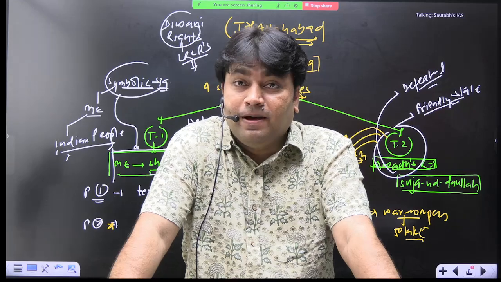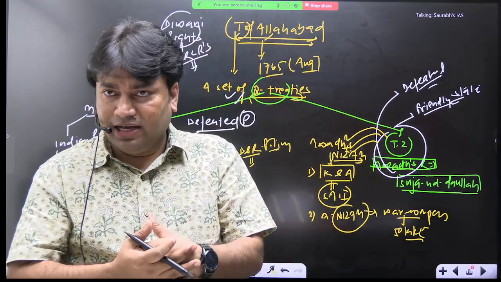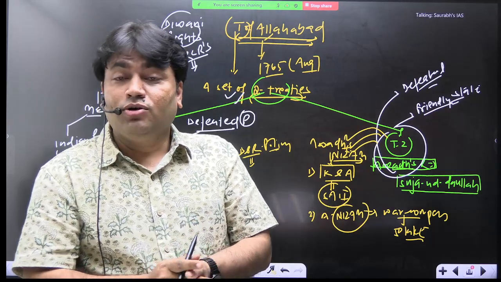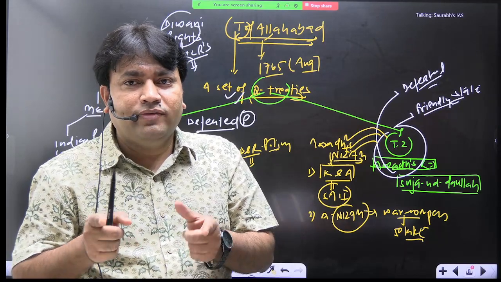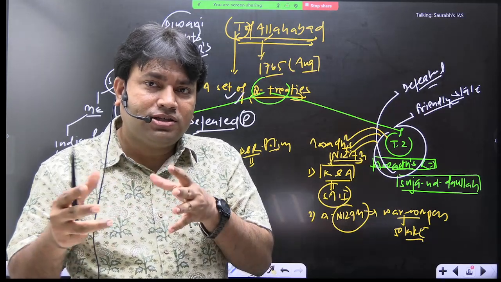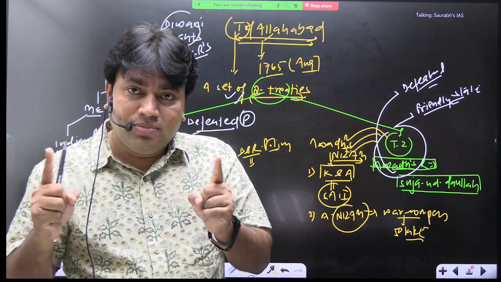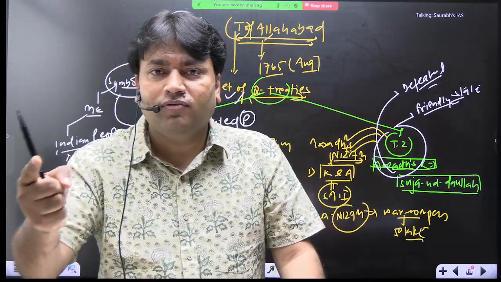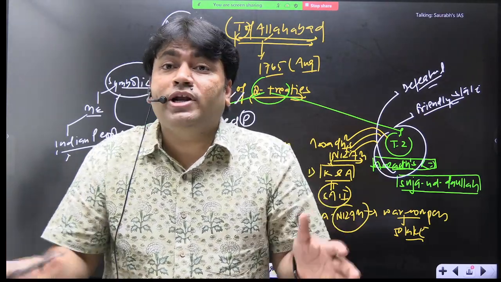ये हो गया. Now after this what will EIC do? EIC की यही खास बात थी, जिससे लड़ाई की, उसी से दोस्ती भी कर लिया. This is diplomacy. Now they will say to Awadh that you have given the war compensation amount, you have given Kara and Allahabad, और लड़ाई तो हमने शुरू नहीं की थी, आपने की थी. Now let's make a promise. And what is the promise? We will not create trouble for each other in future. EIC will not create trouble for you, and you will not create trouble for East India Company. We will support and help each other.